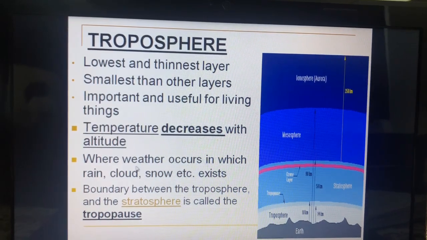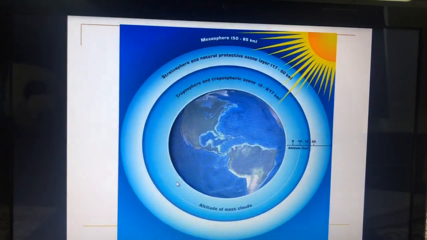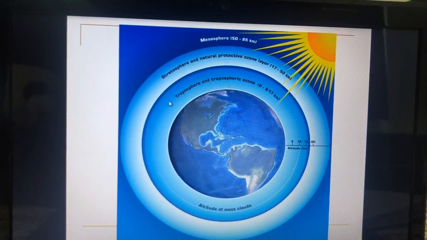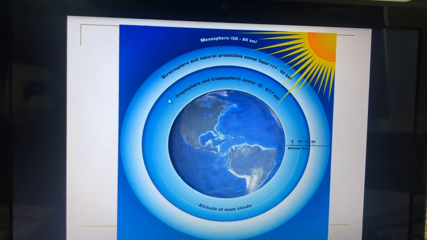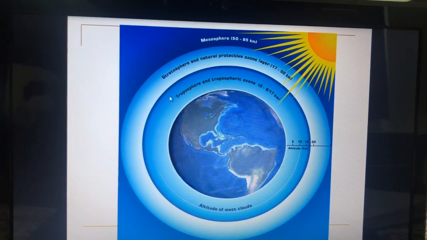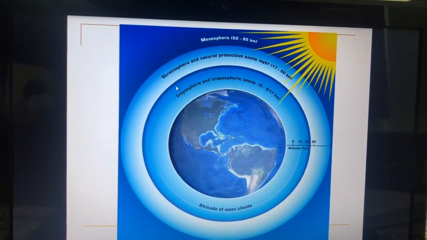There is a boundary between troposphere and stratosphere. As we can see here, the first layer is troposphere and the second is stratosphere. The boundary between the two layers is called tropopause.